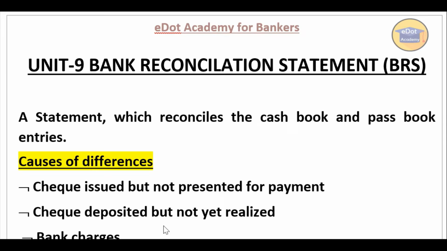Hello friends. So today we are going to do unit 9 of your AFB paper, and the name of the unit is bank reconciliation statement. In every examination, 100% one or two questions are asked based on reconciliation. In this they will not ask you the full reconciliation, but they will ask you in bits and pieces. So first of all we have to understand what reconciliation is.